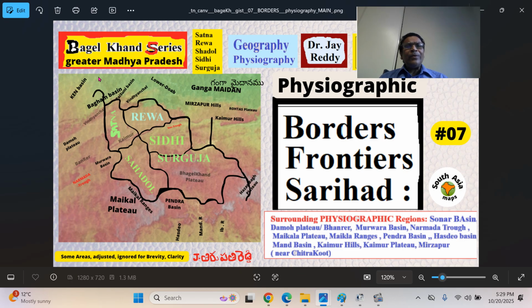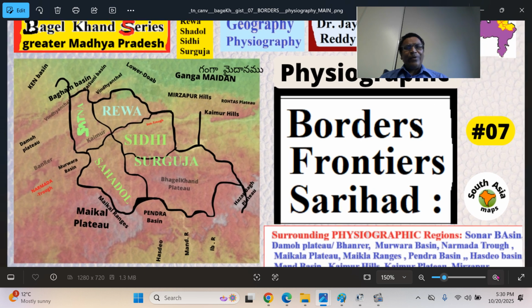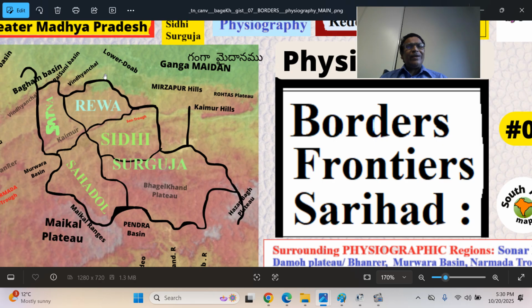This is of course the lower Doab, that is the Ganga Yamuna Doab, the Allahabad Prayag districts and so on. Here, the Belan River Basin, I have not mentioned, but here is the Belan River. A very unique river that flows from the Mirzapur hills on the west side, joins the Tons River, which joins the Ganga River directly downstream of Prayag Tirtharaj near a town called Sirsa. So, Mirzapur hills. So, this is the dam, Rihand Dam, you can remember.